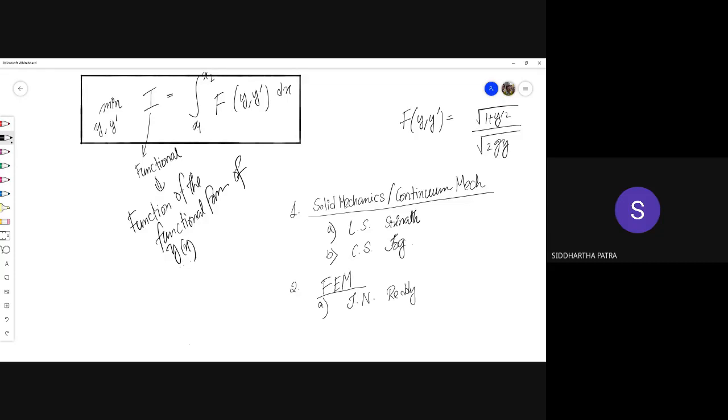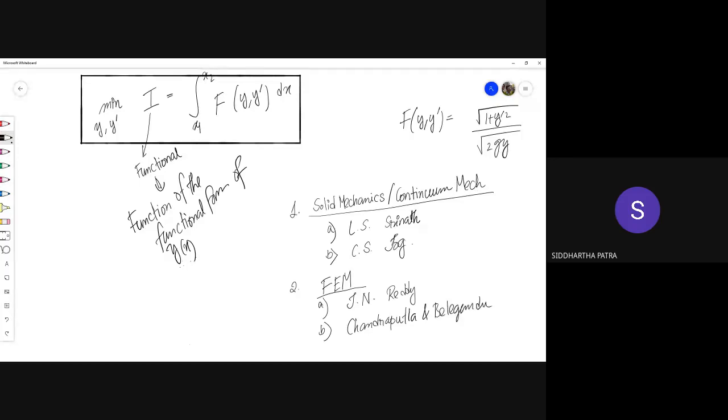For the timing, you can only focus on the basic finite element method, the introductory book. Number 2 is by Chandraputla and Belegundu.